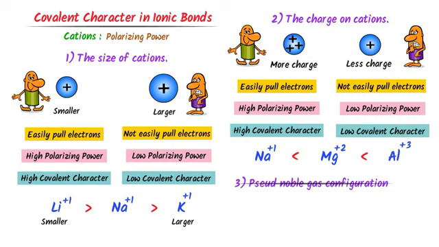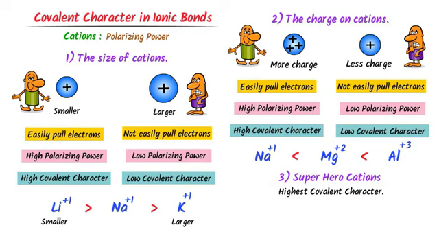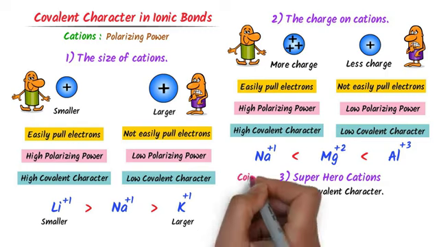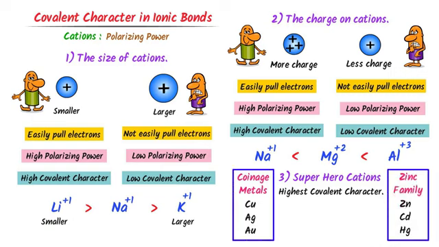I teach them the third factor as superhero cations. I mean, these superhero cations have the highest covalent character in the periodic table. One family is coinage metals and the second one is the zinc family. Whenever you spot these superhero cations, they always have the highest covalent character.